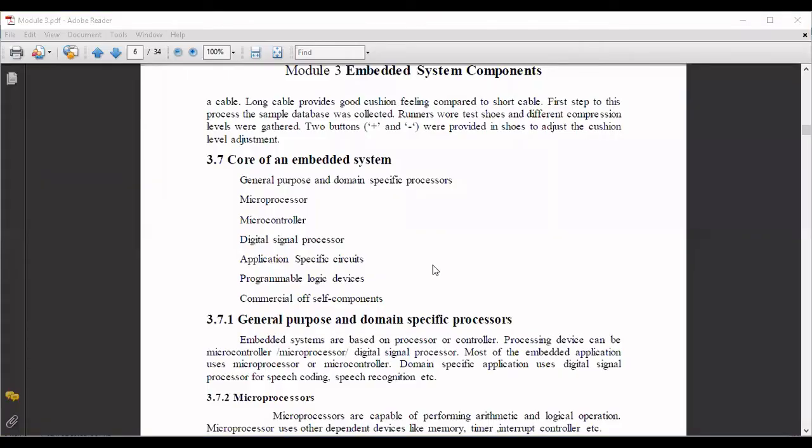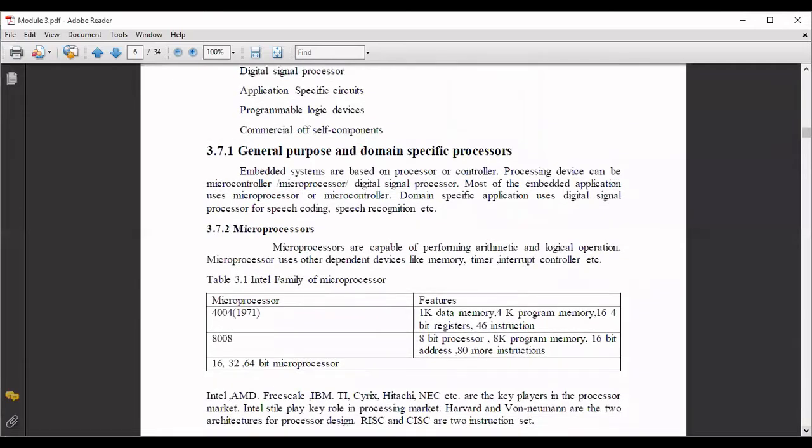Components that should be present in the embedded system, you need to be able to decide that. So for that reason, we are using different kinds of elements as the core of an embedded system. Depending upon the application, you'll be using these. When it comes to general purpose and domain specific processors, embedded systems are going to be based on